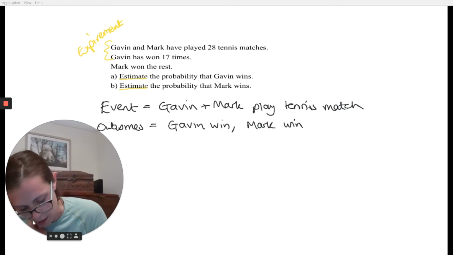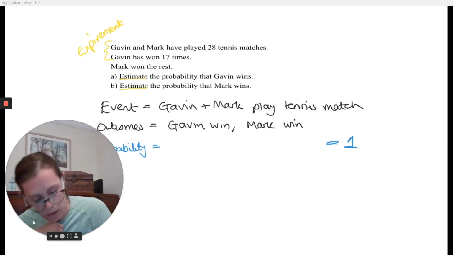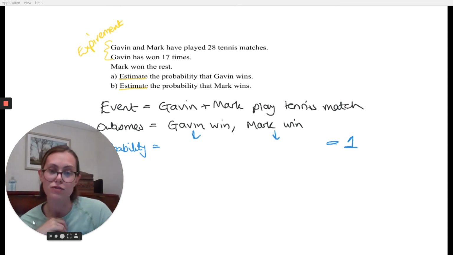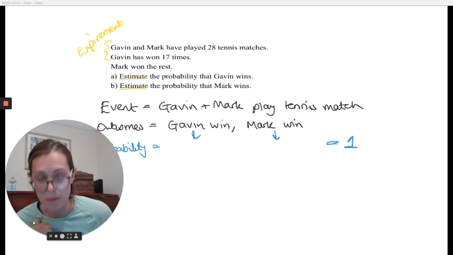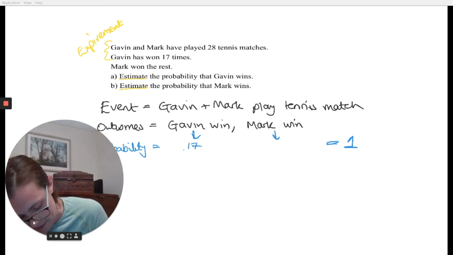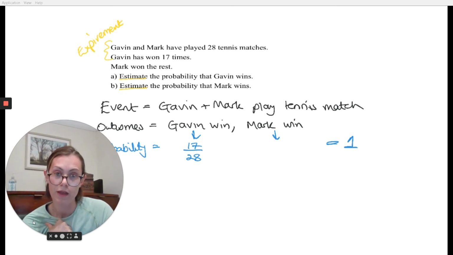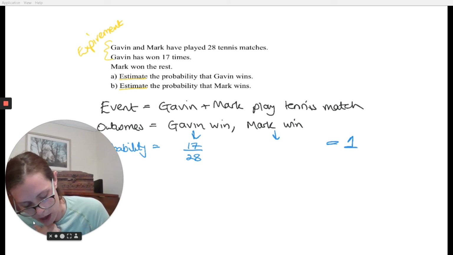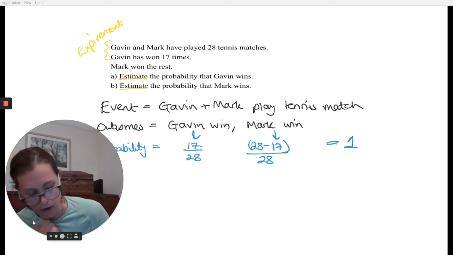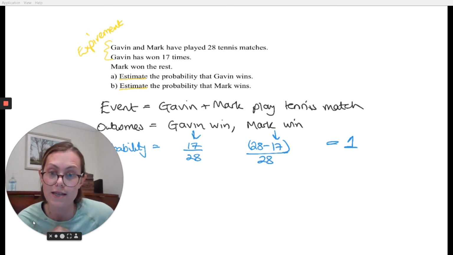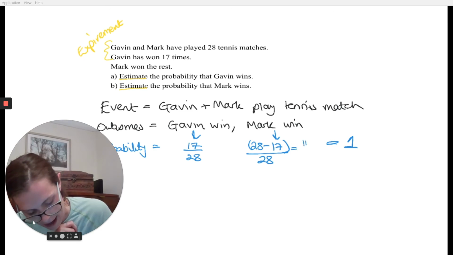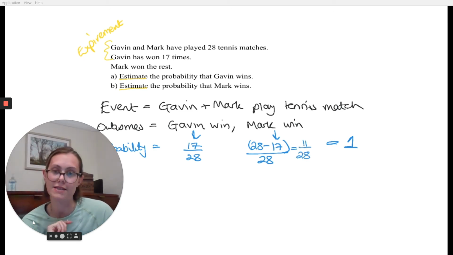Now we need to do our final step, which is the probability. In this question, we haven't been given the probability. We know it's definitely going to add up to 1, but we are going to have to use our experiment data to find out what these two things are. Well, in my experiment, Gavin won 17 times. So I'd say 17 out of a possible 28 times Gavin won. And if I wanted to find out how many Mark won, I would say, well, there are 28 times altogether, and the number of times that Gavin didn't win would represent the number of times that Mark won. So 28 minus 17. So we get here 11 out of 28. So that's how many times Mark wins.